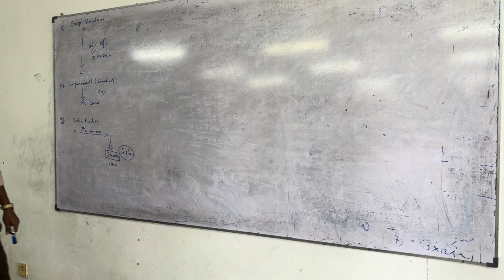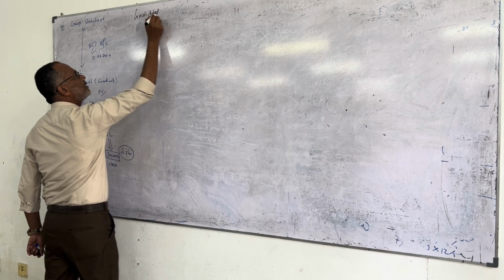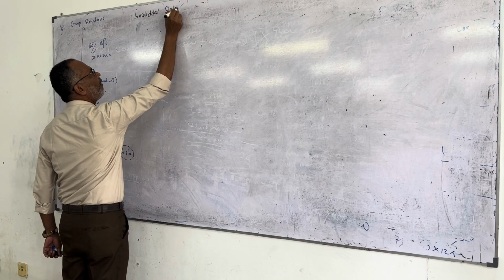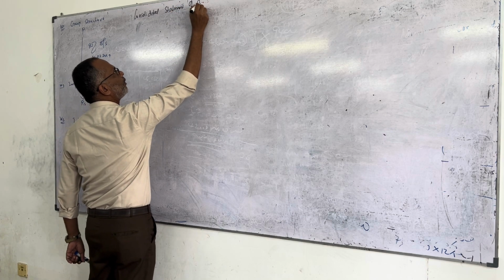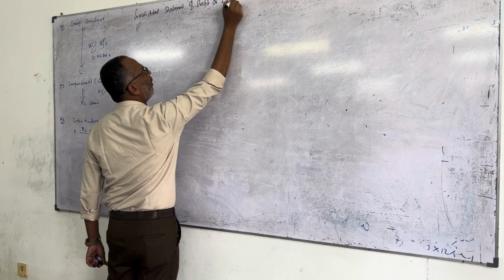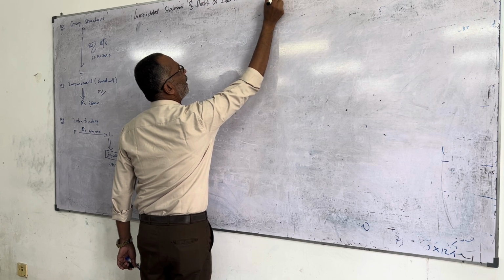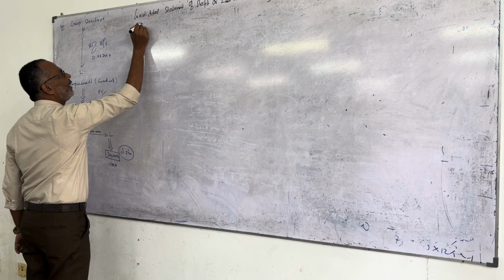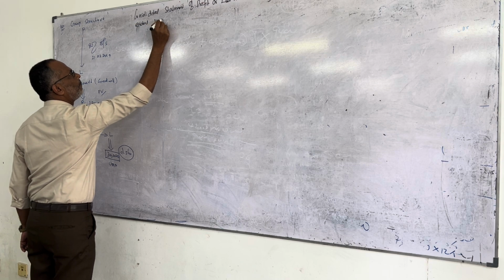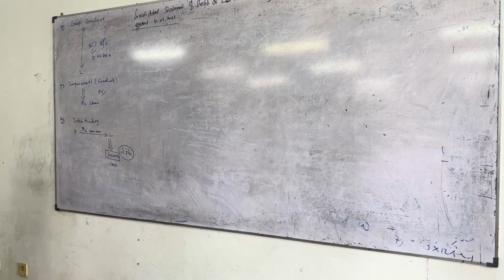The question says no need for the sub-items. Prepare consolidated statement of profit or loss account for the year ended 31st March 2023. This is our original title.